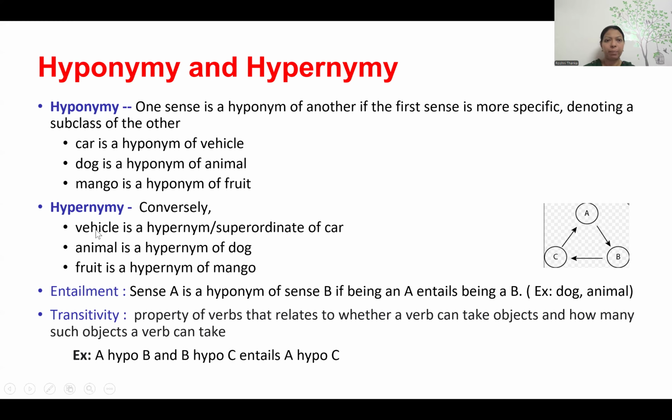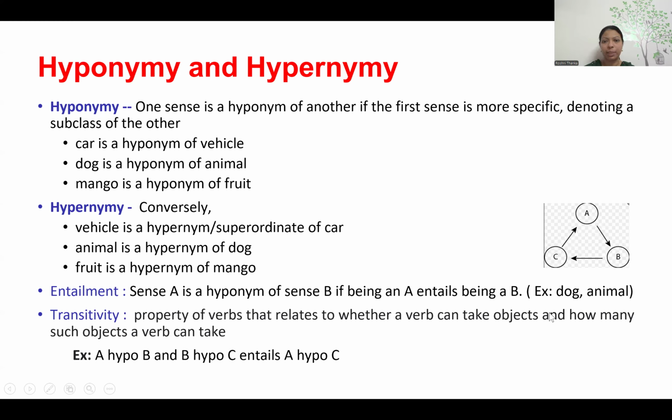We can see some examples. Vehicle is a hypernym, or superordinate, of car. Animal is a hypernym. It's just the most general form of dogs, or all animals. Fruit is a hypernym, but apple, mango, and orange are the hyponyms. I hope you got it. So hyponymy and hypernymy can be described in two forms.